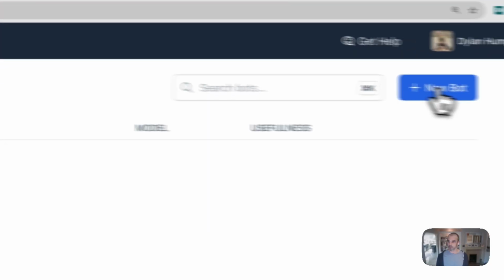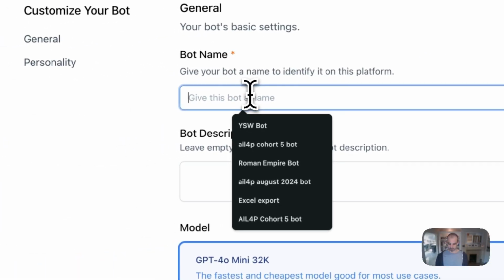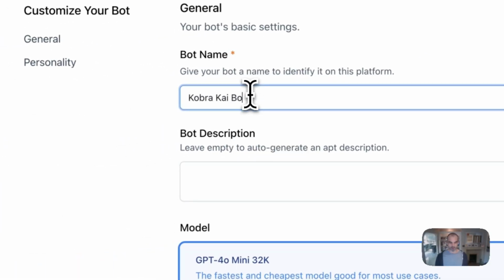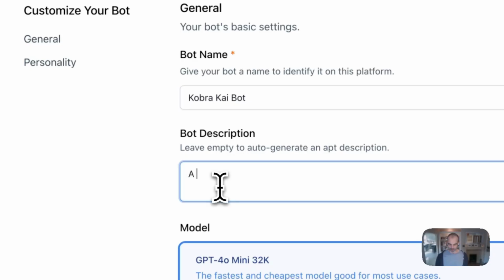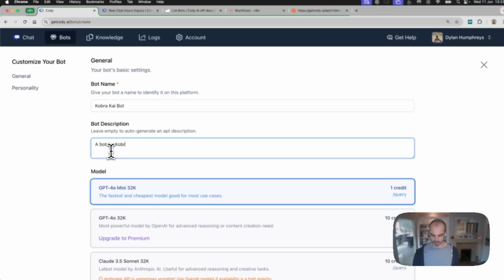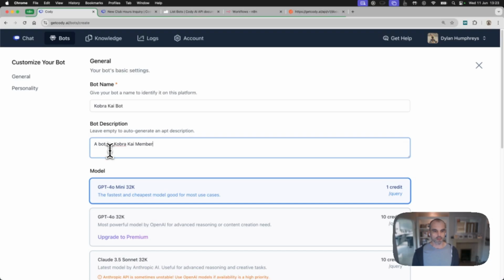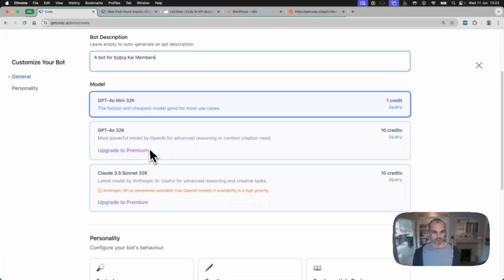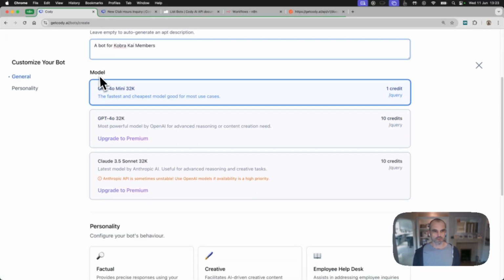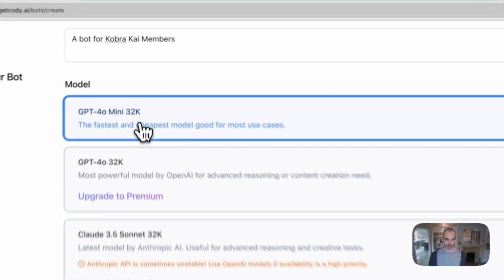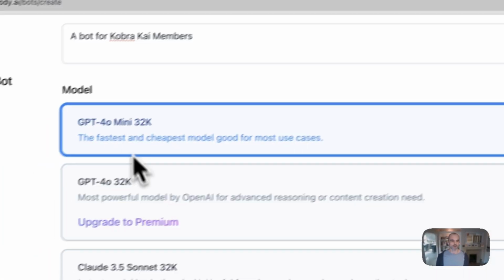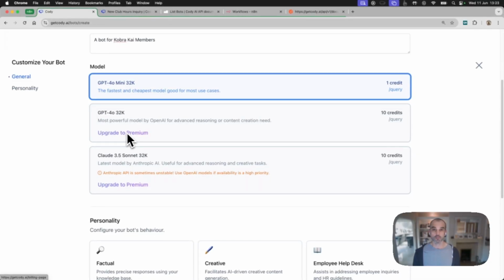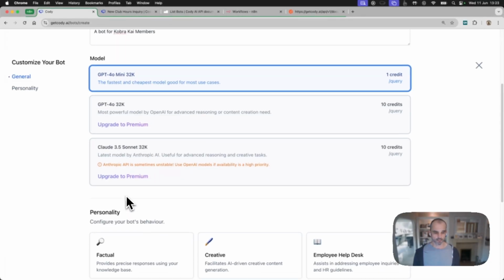So I'm going to come over here to bots. I'm going to say new bot. I'm going to say Cobra Kai bot, a bot for Cobra Kai members. Come down here, we get to choose which model our bot is going to use. Now, even at the time of recording, these models are a little out of date, but it's fine. GPT-4o Mini 32K will be absolutely fine for our purposes. We can use these other models, but as you can see, we need to upgrade to a paid plan.